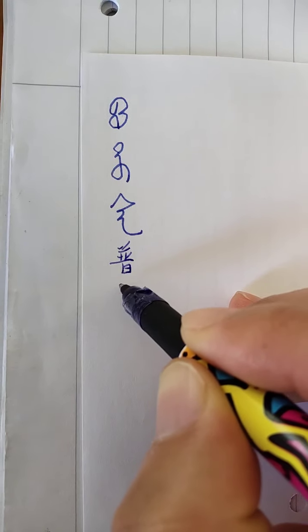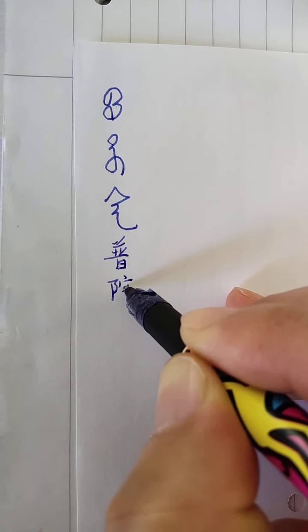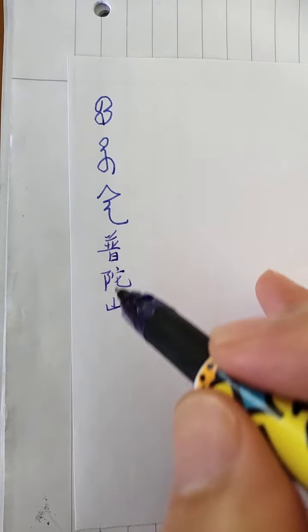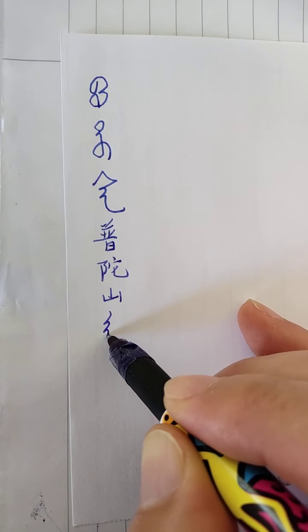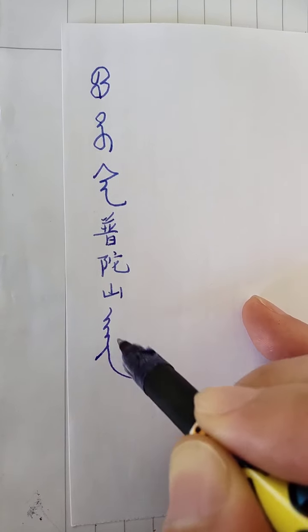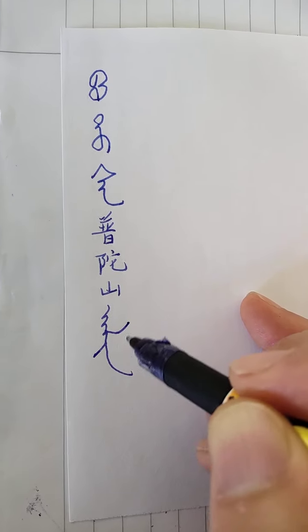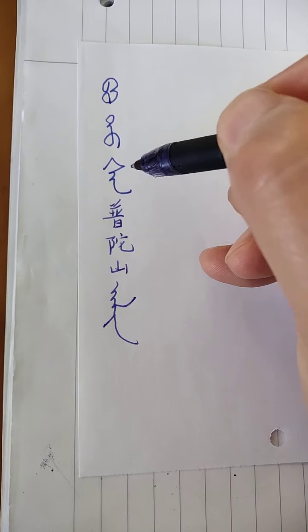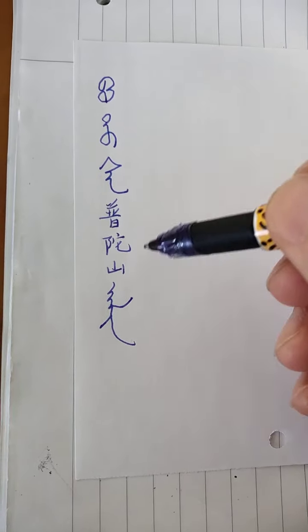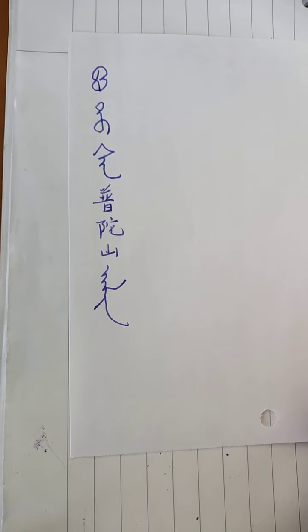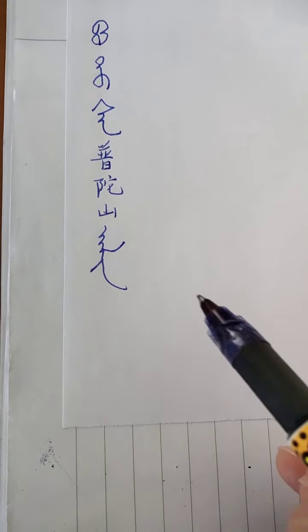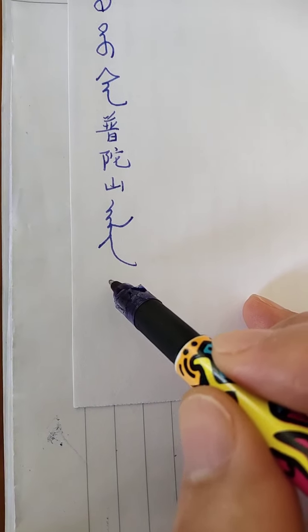Po, pu, tuo, shan. Okay, but in Manchu, Putuoshan is also written with Alin. Alin in the Manchu language means mountain. So in Chinese, shan is mountain, but in Manchu they often use Alin again to reinforce that it's really a mountain, Putuoshan Alin. Okay, so Po, at the beginning, Po